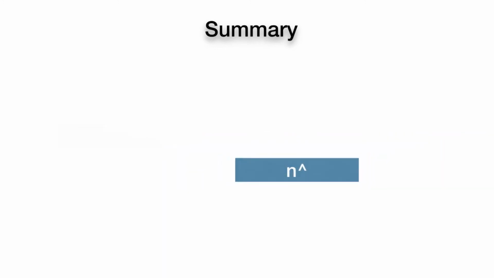So here is the summary of today's session. A vector has magnitude and direction, represented by a bold letter or a letter with an arrow on its head. Its magnitude is represented by the modulus of a vector and its direction by a unit vector in its direction.